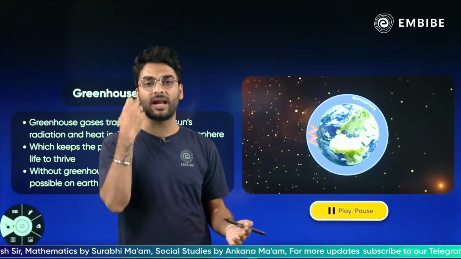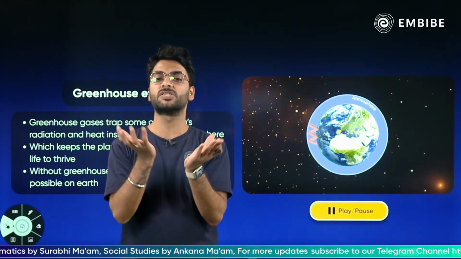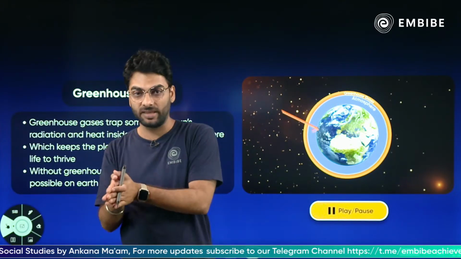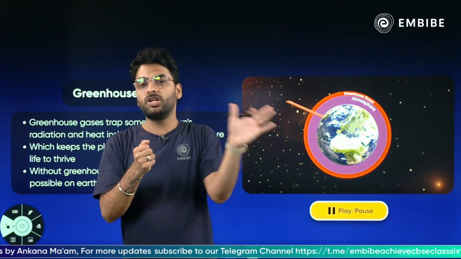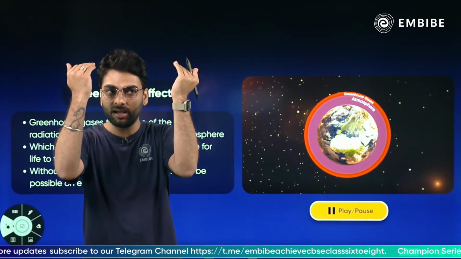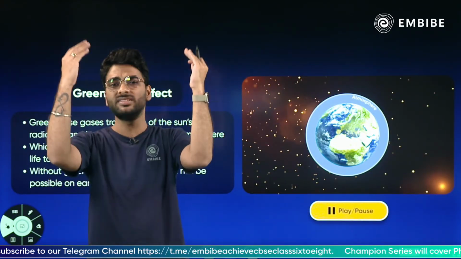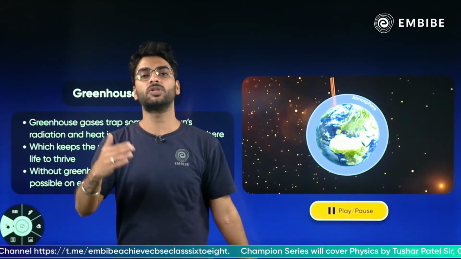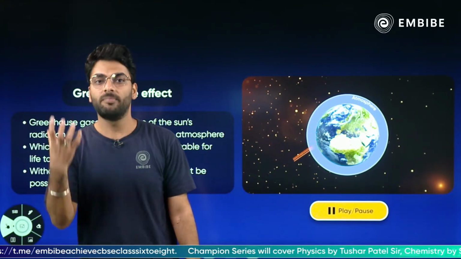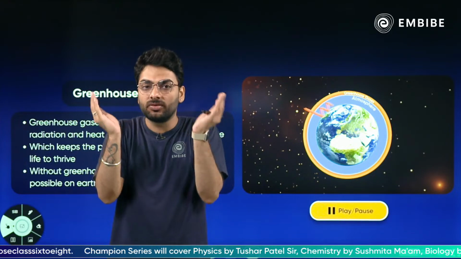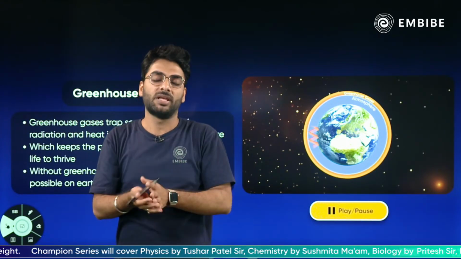Now, because they are trapping the heat of the sun, the earth becomes warm, and that is what made it habitable for organisms to thrive. Now, if these gases were not present, then the entire heat that is coming on the earth would have got reflected into space and the earth would have become a cold desert. But because these gases are trapping the heat of the sun, there is warmth on the earth's temperature, right?